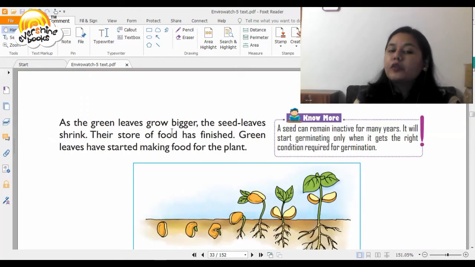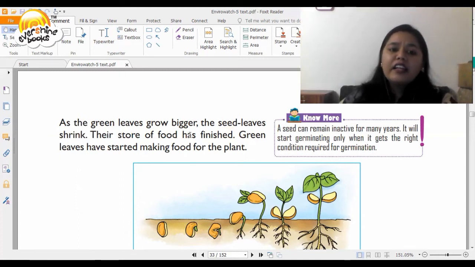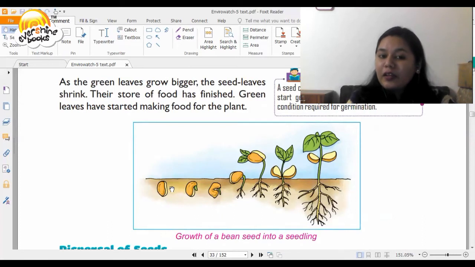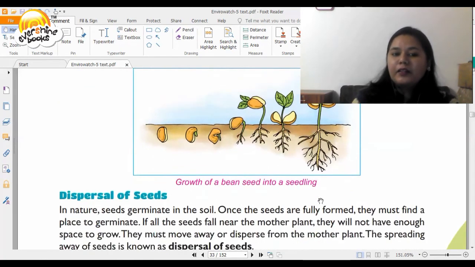As the green leaves grow bigger, the seed leaves shrink. Their store of food has finished. Green leaves have started making food for the plant. So now you can see how this bean seed has grown into a seedling. So see, this is a seed. Now the baby plant is coming out, and now the roots are there. This is the shoot. Now you see that the leaves start coming out, and this is the complete seedling.